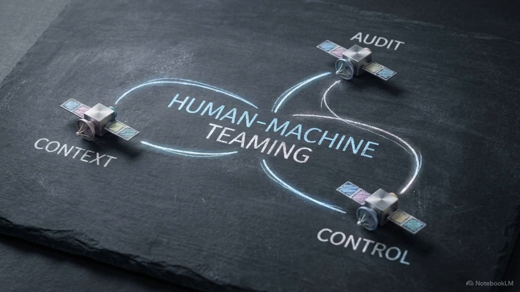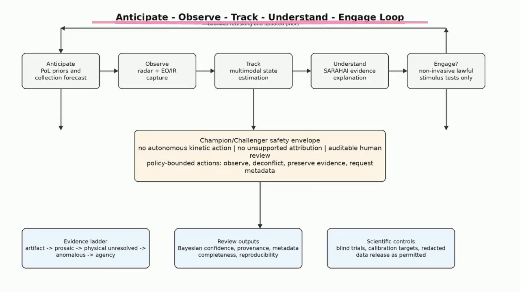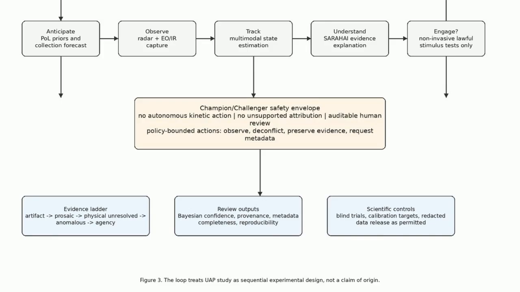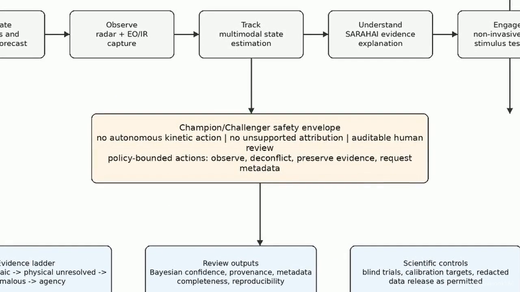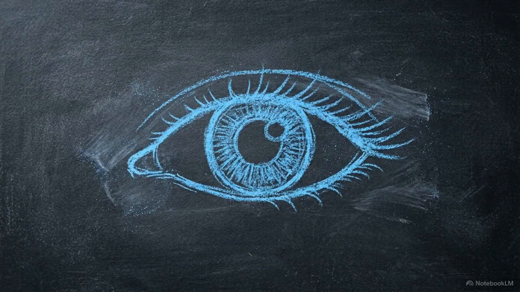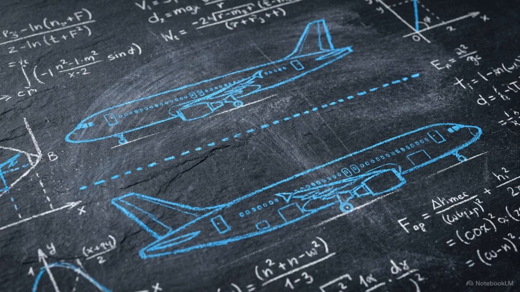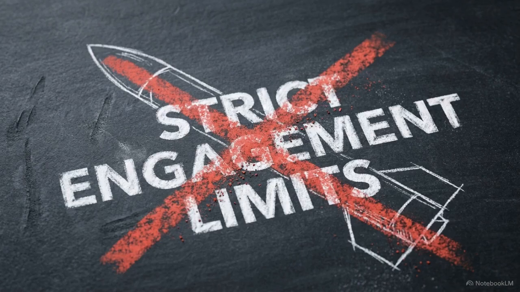Overseeing this active loop is SARAHAI, the system's semantic, explanatory, and human interface layer. This flowchart displays the anticipate, observe, track, understand, and engage loop SARAHAI manages. It maintains an auditable evidence graph, keeping hypotheses separate. To interact safely, it enforces a safety envelope. A quarantined challenger model learns baselines, while the live champion model executes real-world tasking. The system is restricted to observing, preserving captured data, and deconflicting airspace. Autonomous kinetic actions are entirely prohibited.